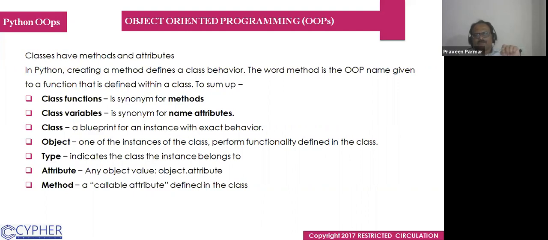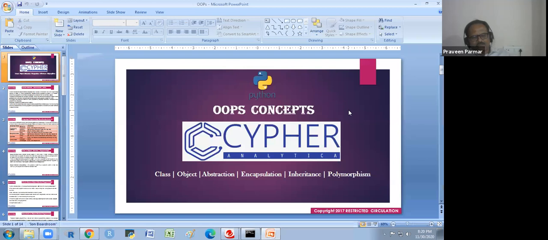Class variables is a synonym for attributes. Class is a blueprint for an instance with exact behavior. Object is one instance of the class, performing functionality defined in the class. Type indicates the class the instance belongs to. Attribute is any object value. Method is a callable attribute defined in a class. Okay, so we'll see it in a practical way.